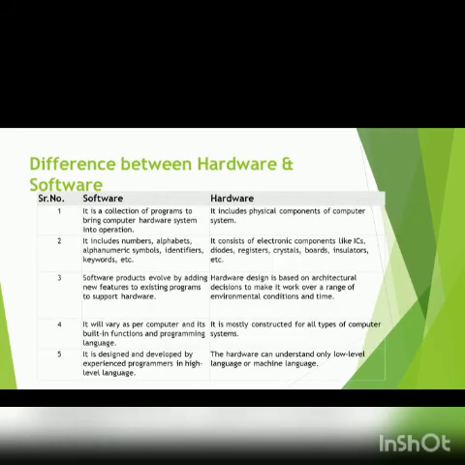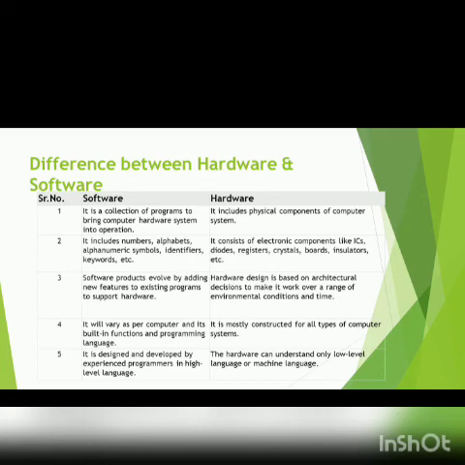And finally, in the end of this lecture, I'm going to talk about the differences between software and hardware. Software is a collection of programs to bring the computer hardware system into operation. And hardware includes the physical components of the computer system. Software includes numbers, alphabets, alphanumeric symbols, identifiers, keywords, etc. Hardware consists of electronic components like ICs, diodes, registers, crystal boards, insulators, etc.